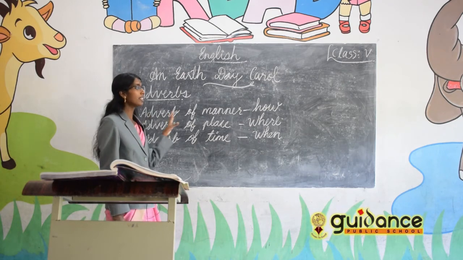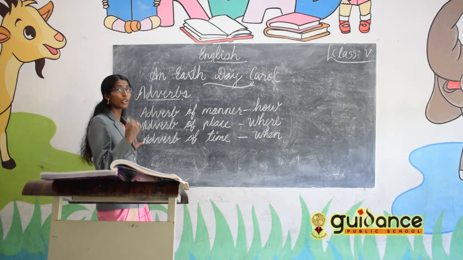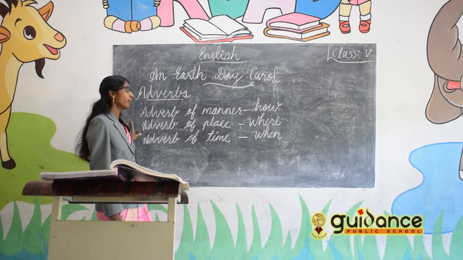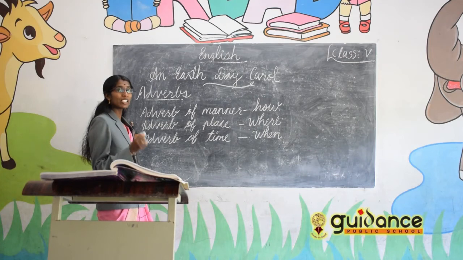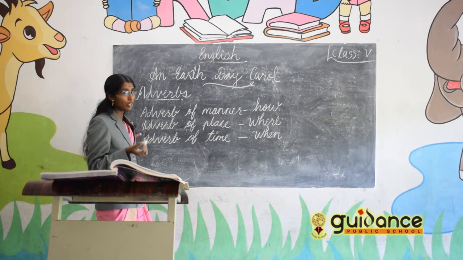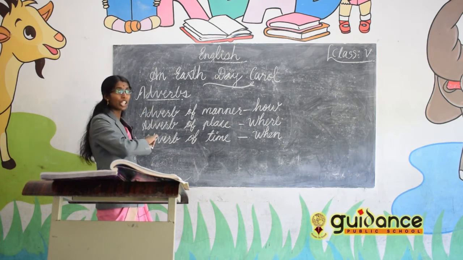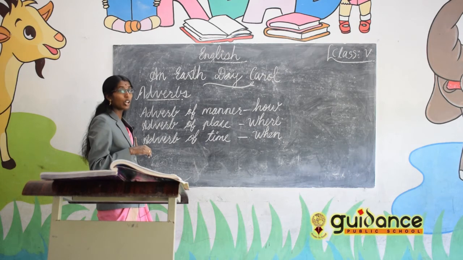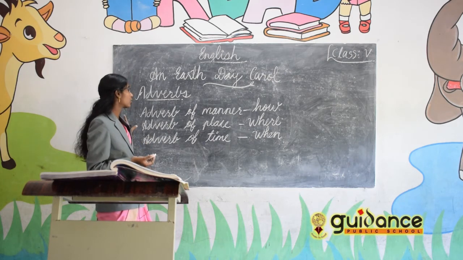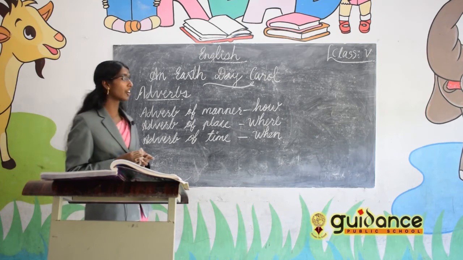How the action happened or happens or is going to happen. Adverb of place tells us where the action happened or happens or is going to happen. Adverb of time tells us when the action took place or happens or is going to happen.